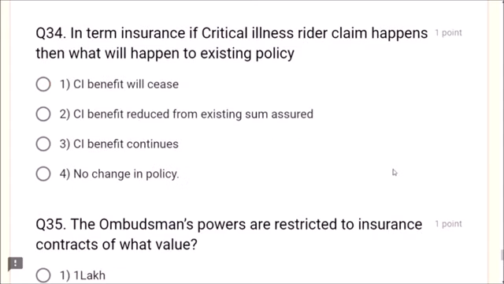Next, question number 34. In term insurance, if a critical illness CI rider claim happens, then what will happen to the existing policy? The critical illness benefit will cease, friends. This is the correct answer, friends. 34, critical illness benefit will cease.